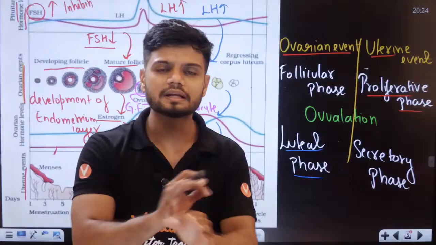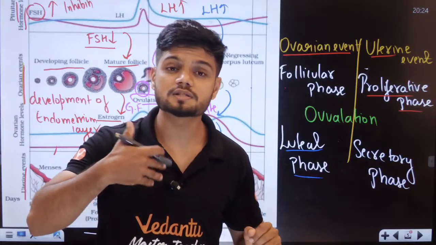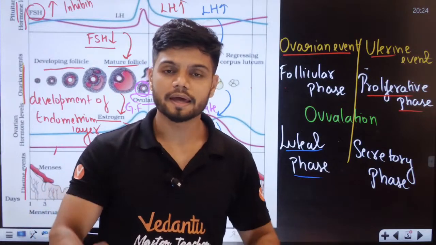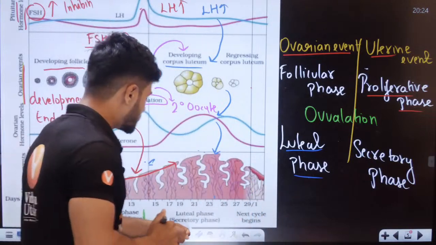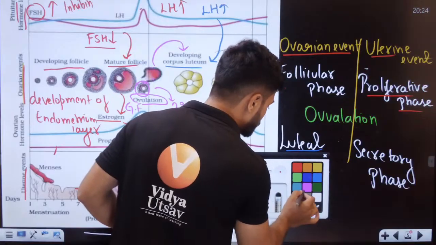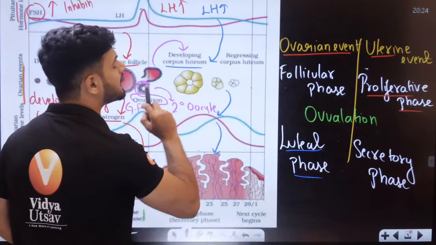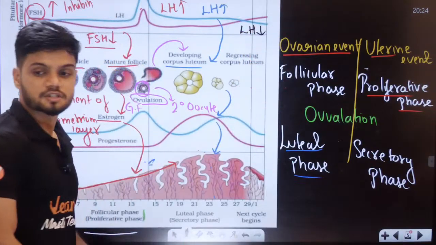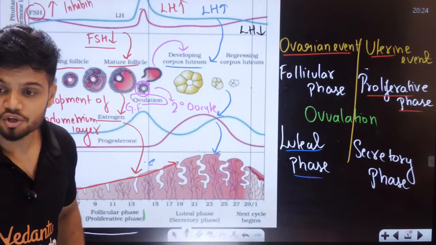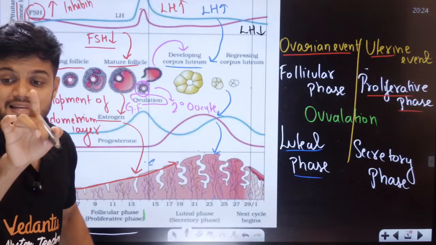Now, what if there is no entry of sperm? What if there is no intercourse? If there is no entry of sperm, the first thing which will happen is, students, I'll write in black color. The first thing that happens is a decrease in LH. There is a decrease in LH right now.